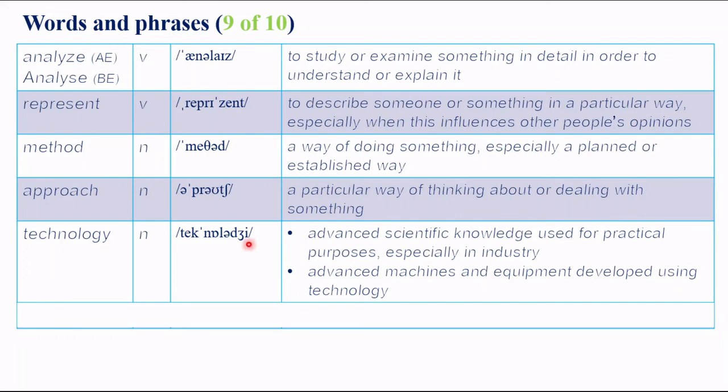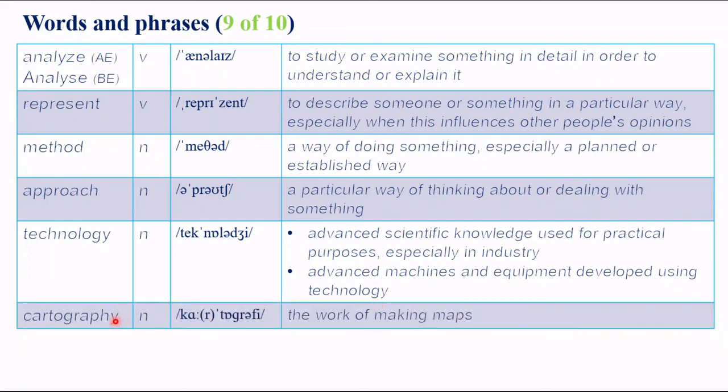Technology. Technology has two meanings in this context. The first one is advanced scientific knowledge used for practical purposes, especially in industry. The second meaning is advanced machines and equipment developed using technology. Cartography. Cartography is the work of making maps.